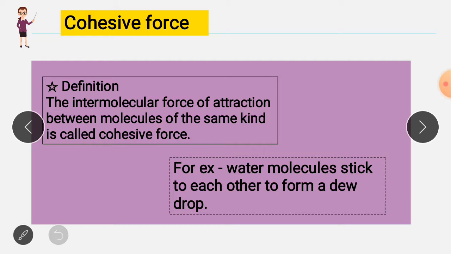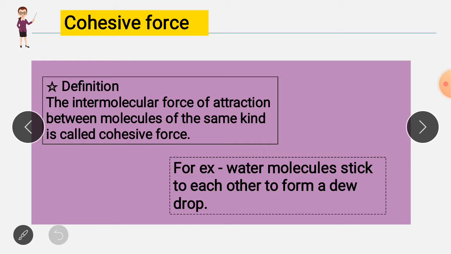This simply means that in whatever object, the cohesive force is between the molecules of the same kind.